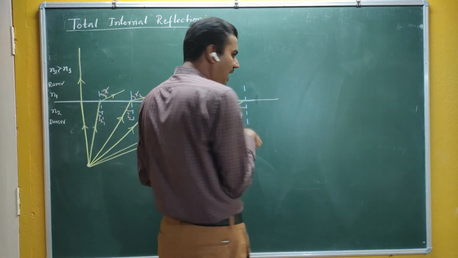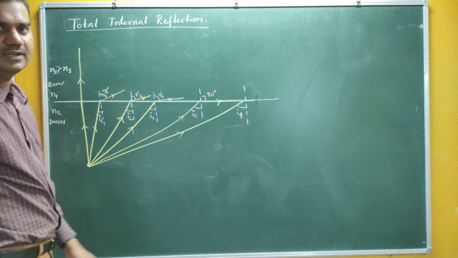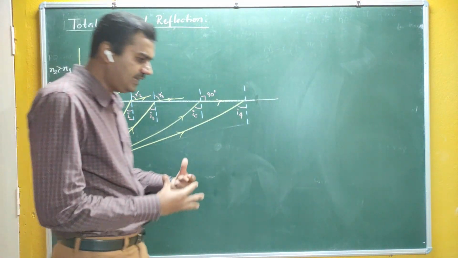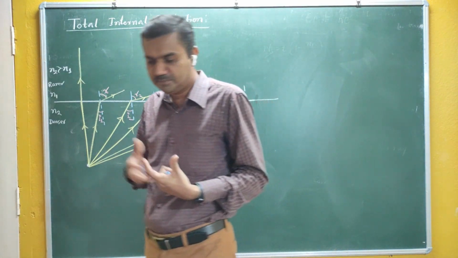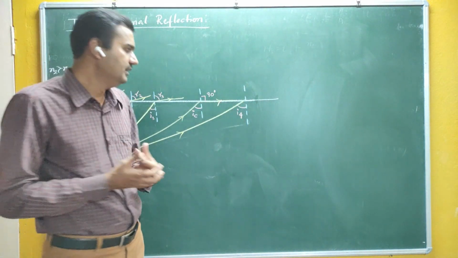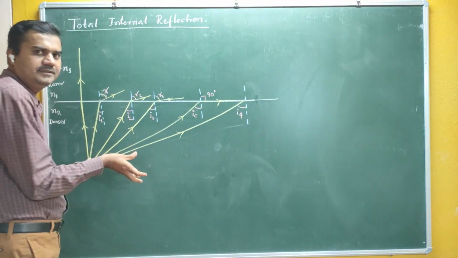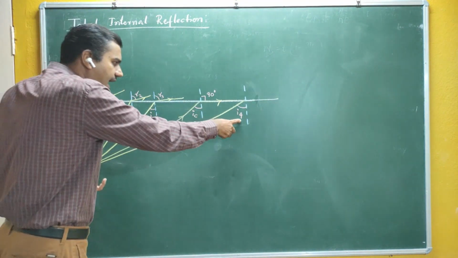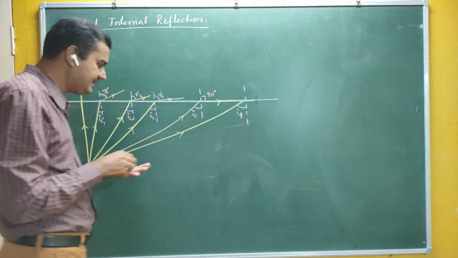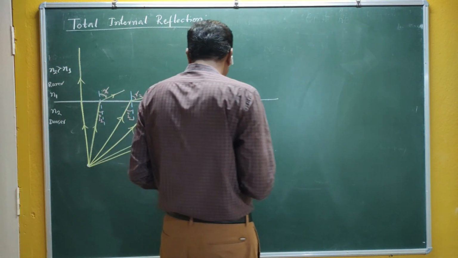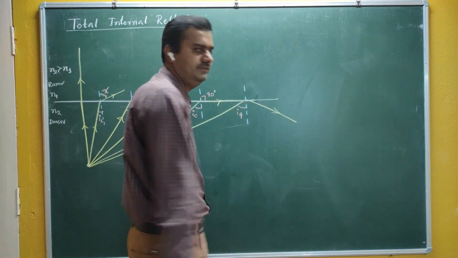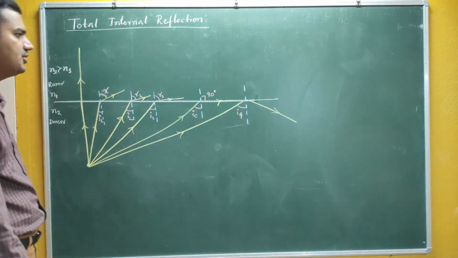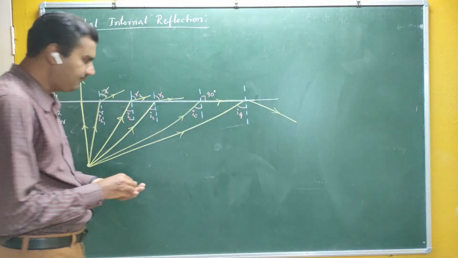Now instead of refraction, in the last lecture we said that if the two mediums are transparent, then refraction takes place. But now this is a special condition. Both the mediums are transparent, but still when this angle becomes greater than IC, then instead of refraction, reflection takes place.